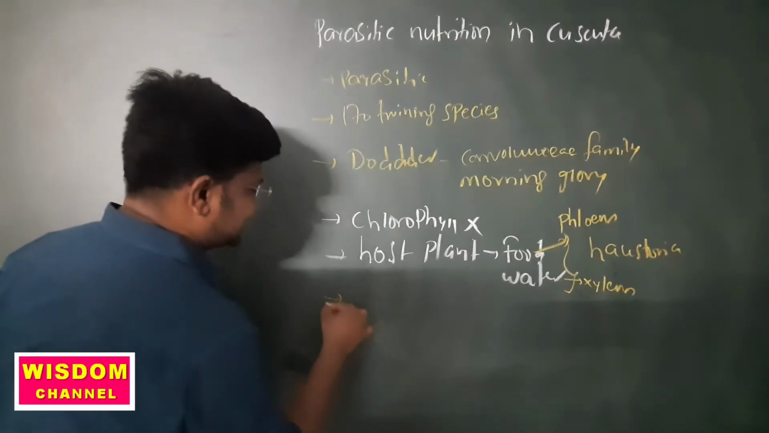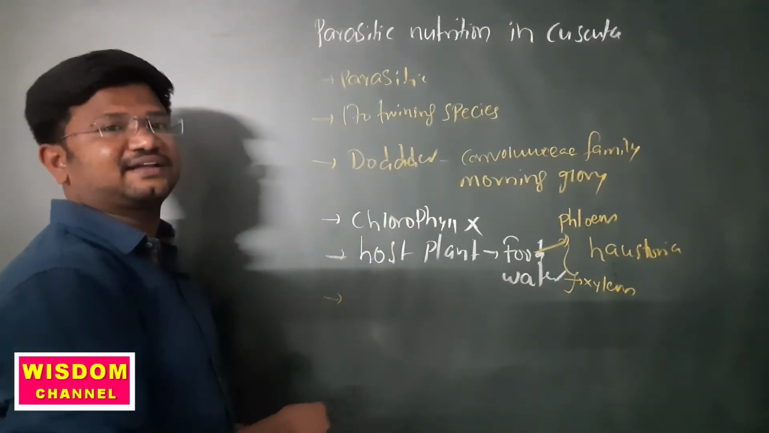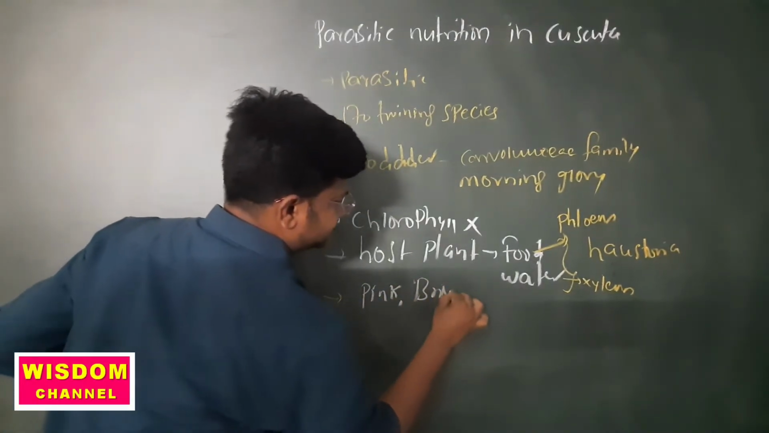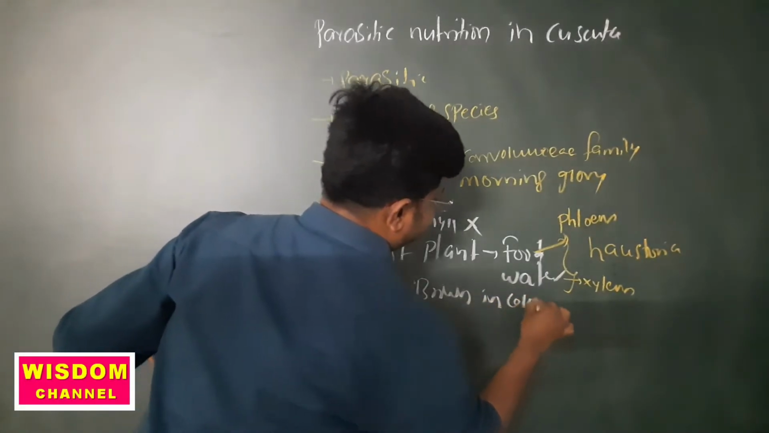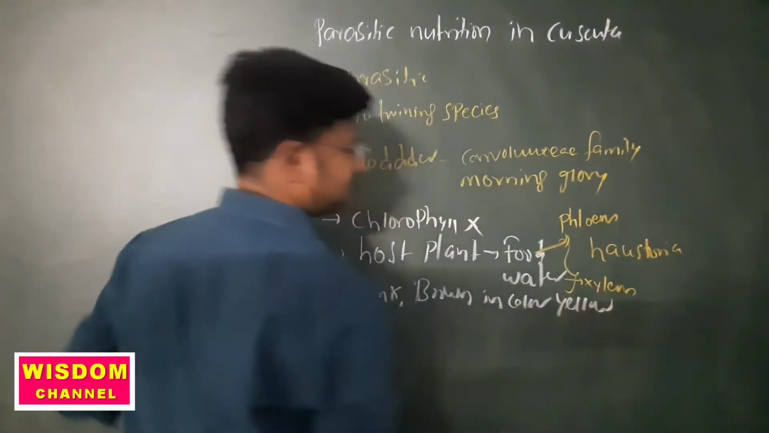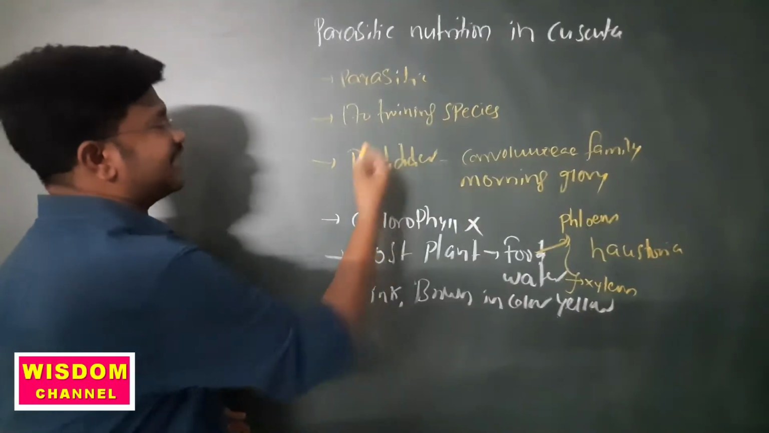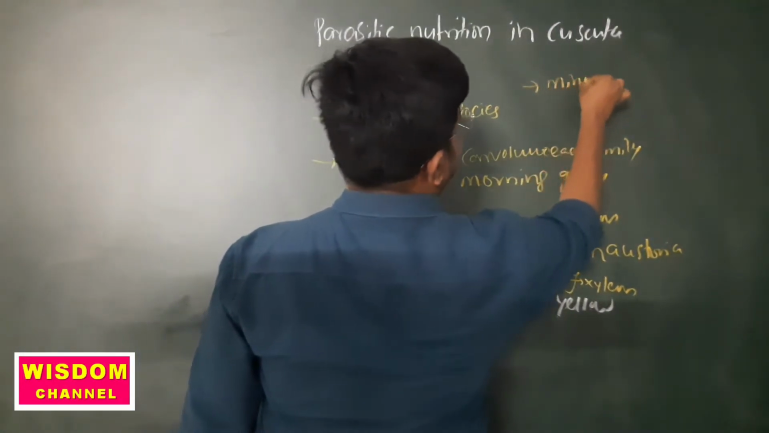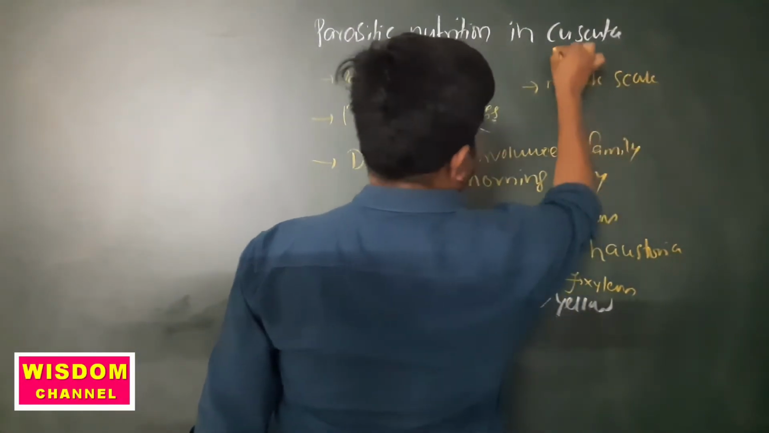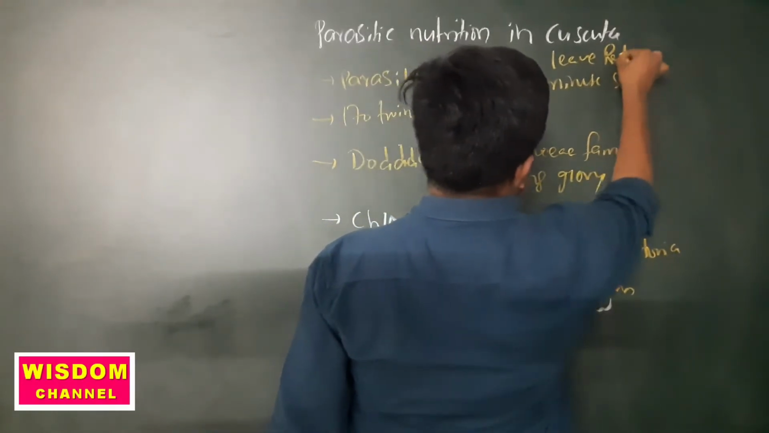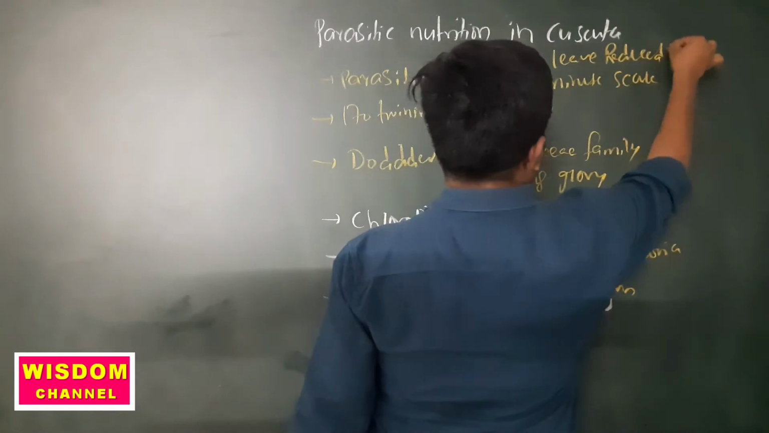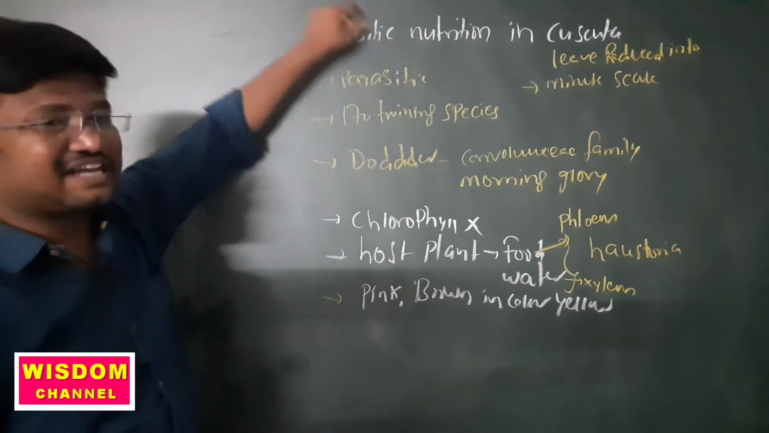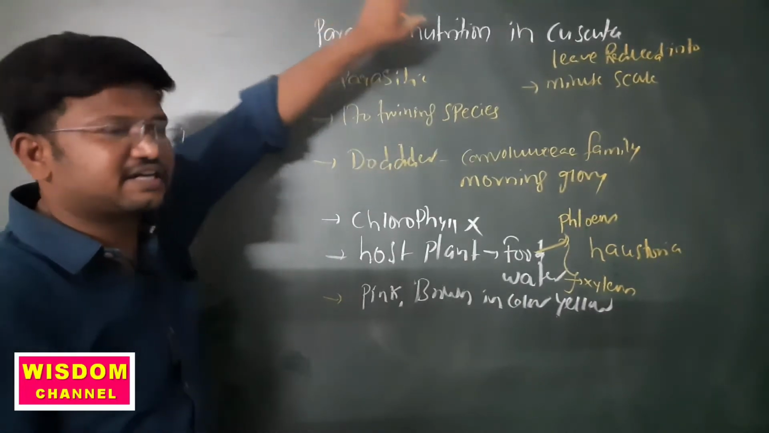And here, Cuscuta stems have different colors, slender, like pink and brown, and yellow colors are also there. And how are the leaves? These leaves are reduced to minute scales. Leaves reduced into minute scales. So once again I am repeating, parasitic nutrition in Cuscuta.